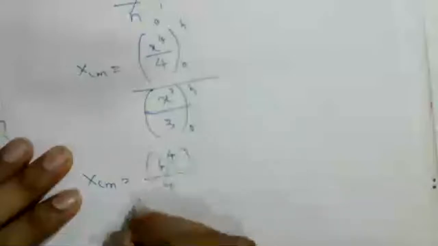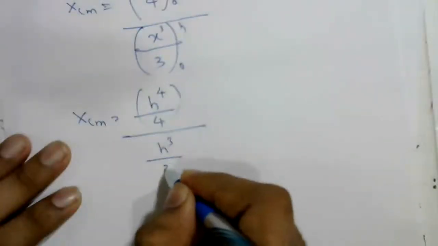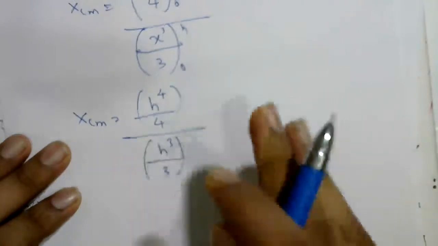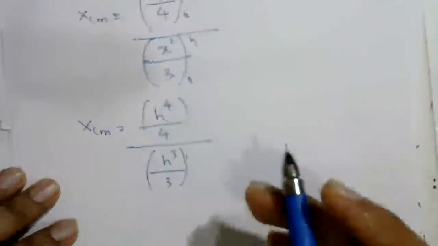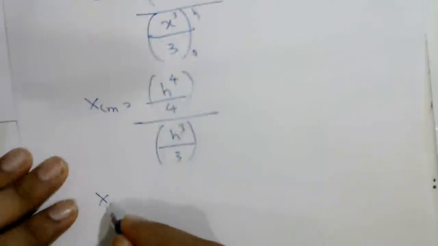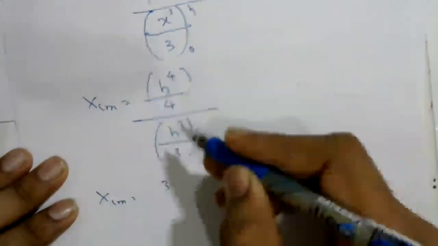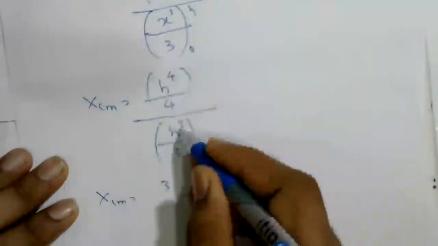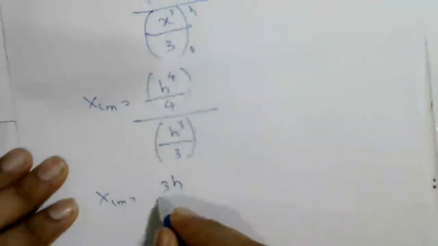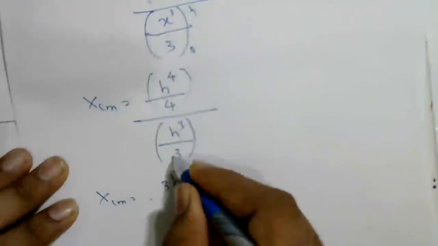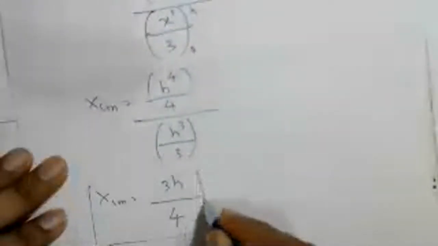Then xcm is equal to upper limit minus lower limit. Upper limit h raised to 4 divided by 4, and in the denominator h raised to 3 divided by 3. So now xcm is equal to this. Here h raised to 4 and h raised to 3, so 3 h's get cancelled and only 1 h is left. The 3 will come on top of the 4.